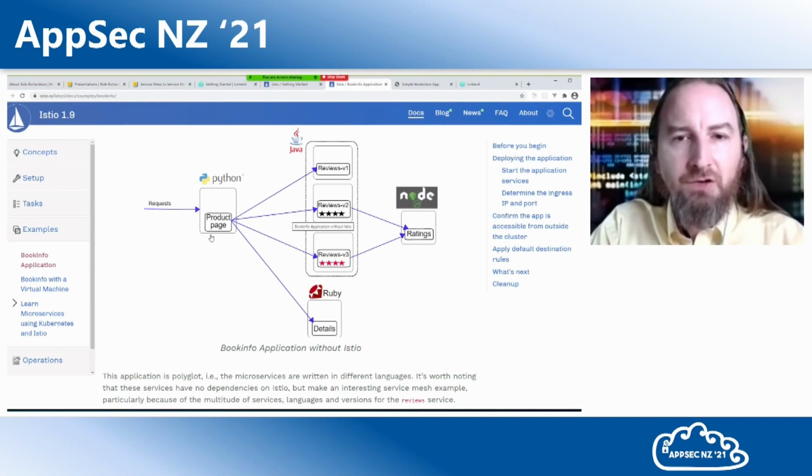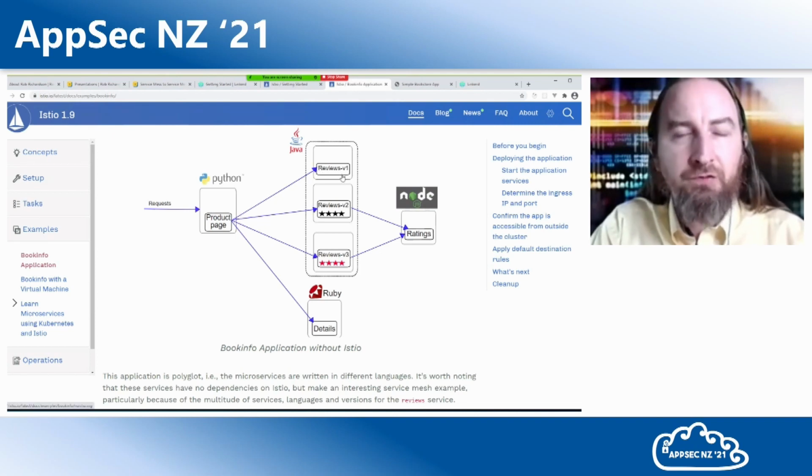I have a product page. It's going to reach out to the product details to get that content, but I also have a product reviews service. Now in version 1, it will show no stars. In version 2, it will show stars in black color, and in version 3, it'll show stars in red color, where it reaches out to the rating service.